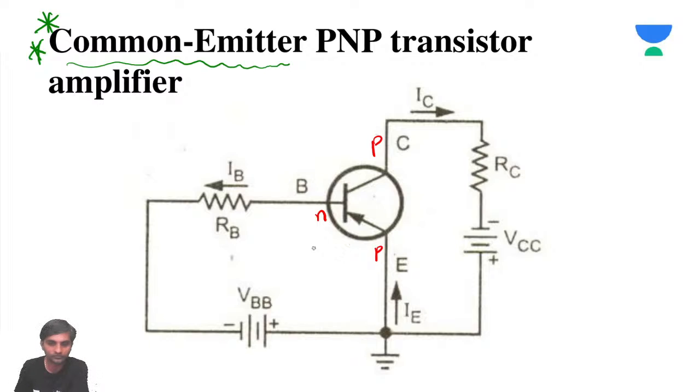So you can see the current directions. One current is coming in, the remaining two currents are going out. This positive is connected to the P, so from this, I can say this is forward biased. This junction, the collector base junction, is reverse biased.